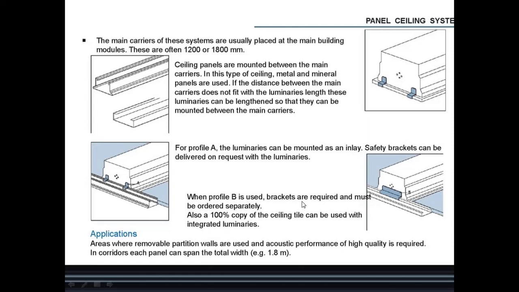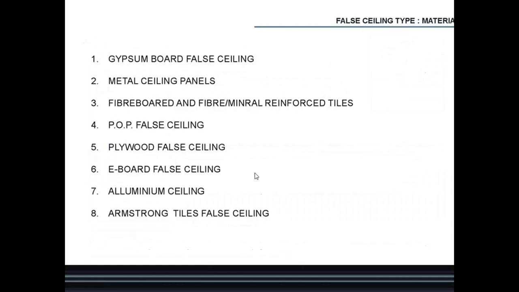Also 100% copy of ceiling tile can be used with integrated luminaires. Then their application, areas where removable partition walls are used and acoustic performance of high quality is required. In corridors, each panel can span the total width of 1.8 meter.